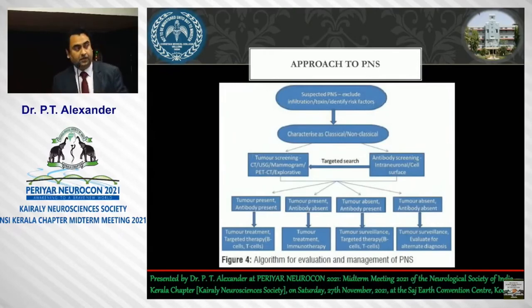Finally, the approach that we thought of: you have a suspected PNS, you classify it clinically as classical or non-classical, you do tumor screening with imaging, and you do antibody screening. Tumor present, antibody present: treat the tumor and immunomodulate. Tumor present, antibody absent: treat the tumor and immunomodulate. Tumor absent, antibody present: continue tumor surveillance and immunomodulate. Both absent: continue tumor surveillance.